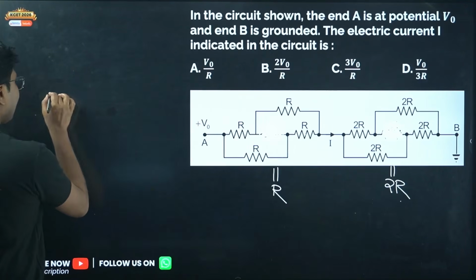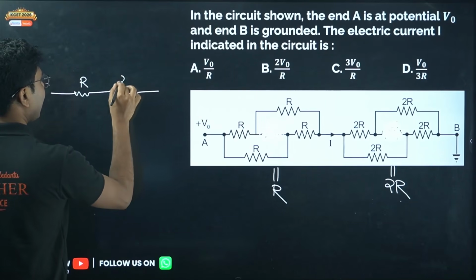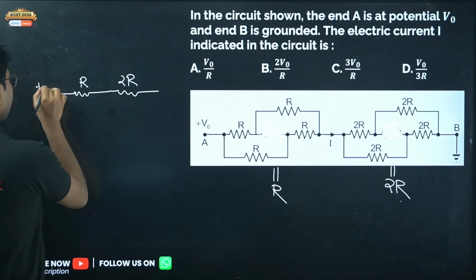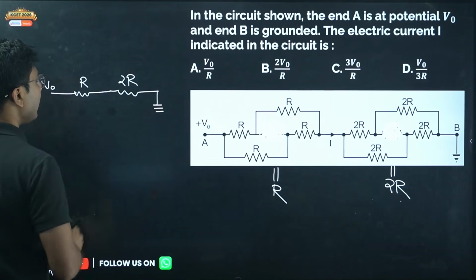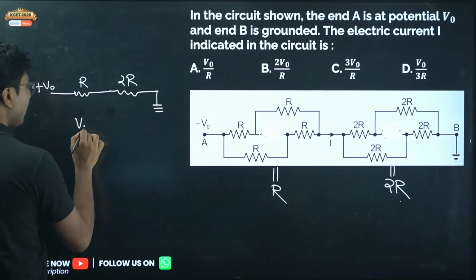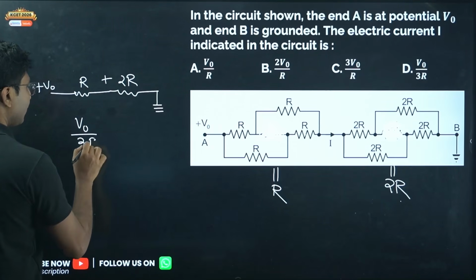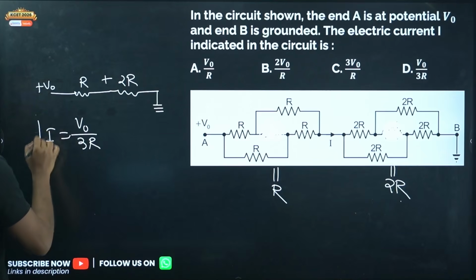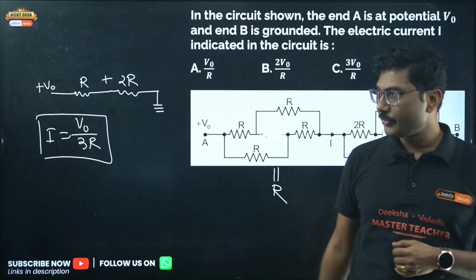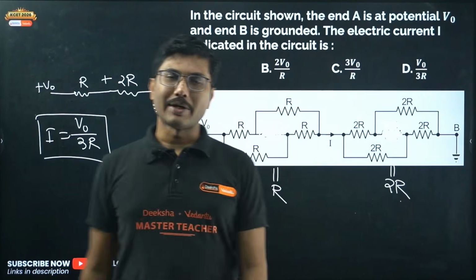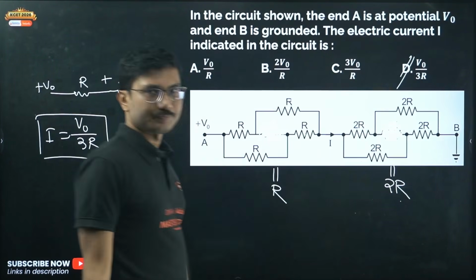Now we get a circuit where one is R, another one is 2R. They are connected in series. One side is plus V volt, another side is grounded, so the voltage difference is V0, and the equivalent resistance is R plus 2R, that is 3R. So this must be the current in the circuit. Don't be afraid by the look of the question. The question is very simple and easy, and you can solve it in less than 10 seconds. So the correct answer is V0 by 3R.